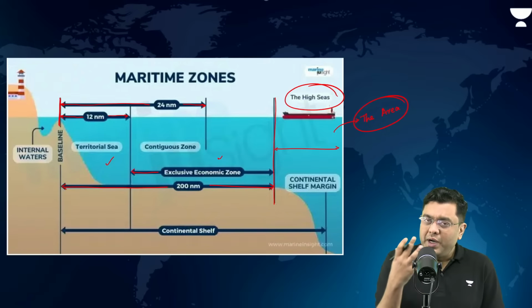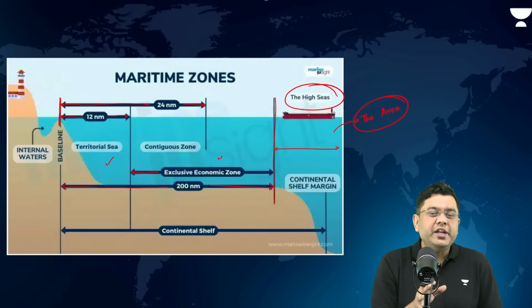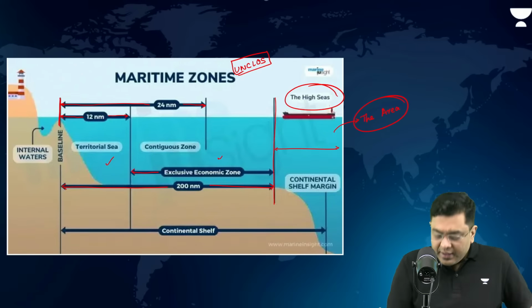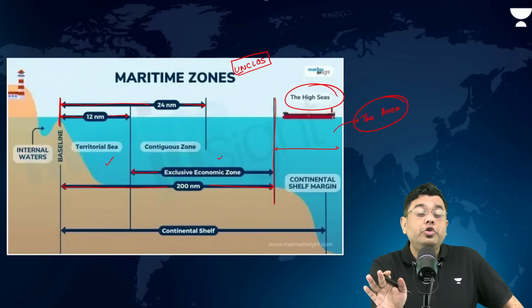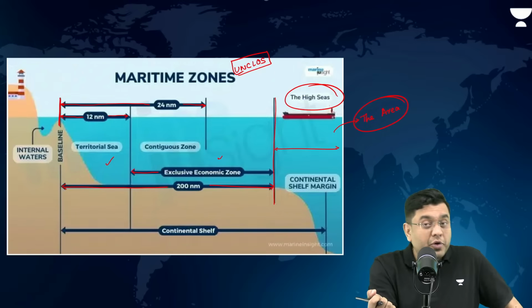So the world came upon a consensus. The United Nations Convention on the Law of the Sea, UNCLOS, talks about the territorial sea, the contiguous zone, and the exclusive economic zone, but it does not talk about the high seas. So how do we ensure that the high seas and their biodiversity are protected?